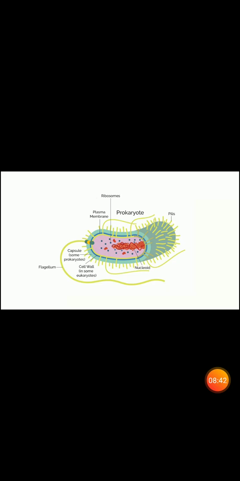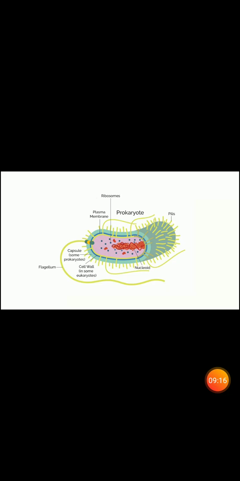Prokaryotic cells are smaller in size. The prokaryotic cells are surrounded by a plasma membrane like that of eukaryotic cells. The plasma membrane shows invaginations called mesosomes. In all prokaryotic cells, the plasma membrane is surrounded by a cell wall.